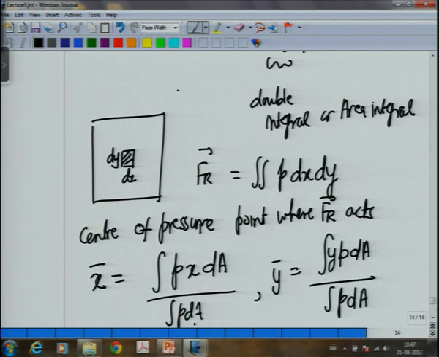That means there is a point along this surface where the pressure effectively acts. Pressure is acting perpendicular to the page, and P is a function of x and y. Then to find the effective point where the single force acts, x bar is the integral of P x dA divided by the total force, and the y component you do the same thing, y P dA divided by the integral of P dA.